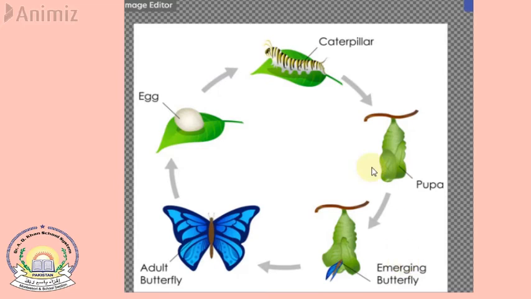Now let's look at the life cycle of a butterfly. Do you like butterflies? So what happens is, first of all, just like a frog or other animals, an adult butterfly lays eggs. Adult butterflies look for specific plants to lay their tiny eggs on, and they use a special glue to stick their eggs to the plant that their babies will be able to eat when they are ready to hatch.